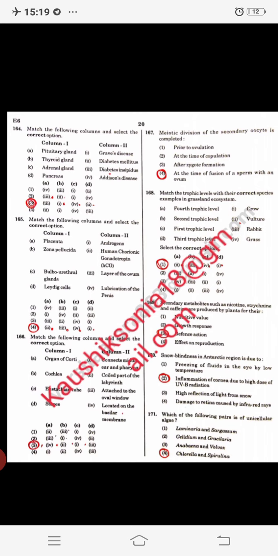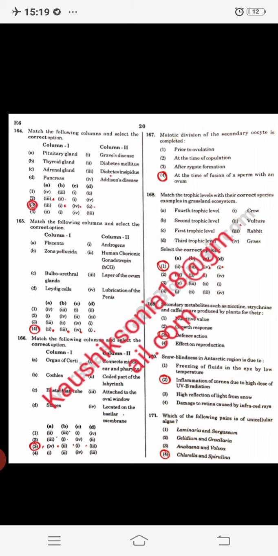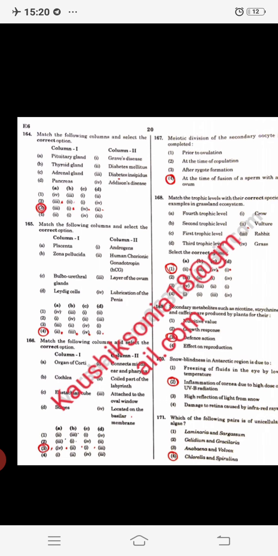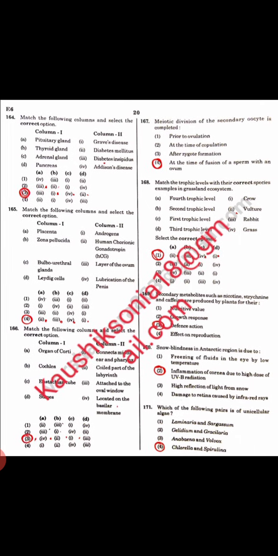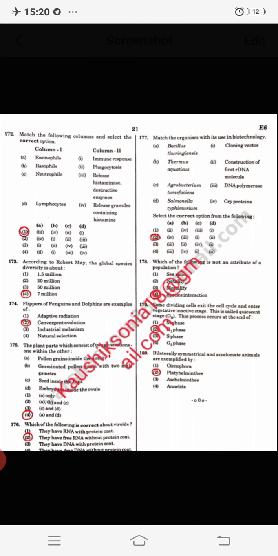Which of the following pair of unicellular algae? So chlorella and spirulina, these are unicellular algae. They are used as single cell protein and also used as space food by space travelers. Next, again match the column. So eosinophil, that is related to allergic reaction, so it will release histamine and destructive enzyme.